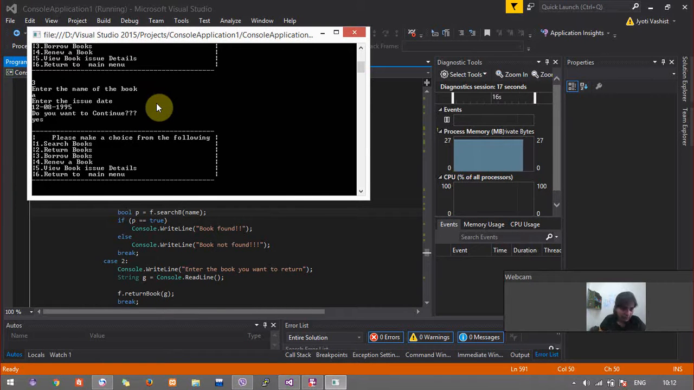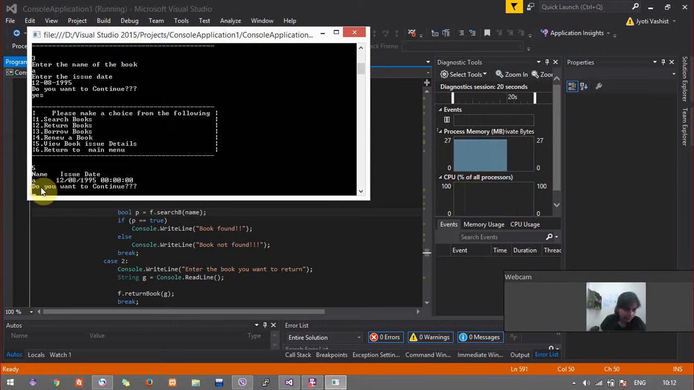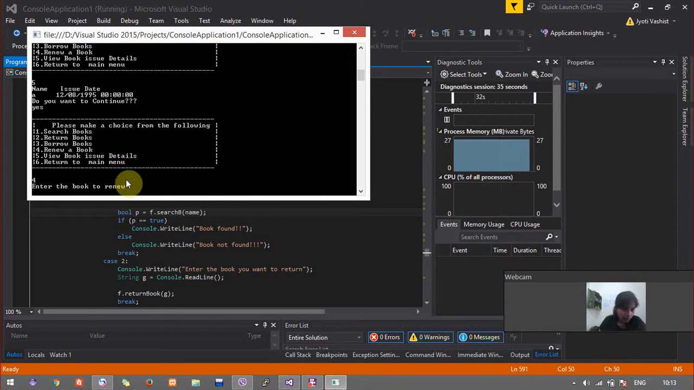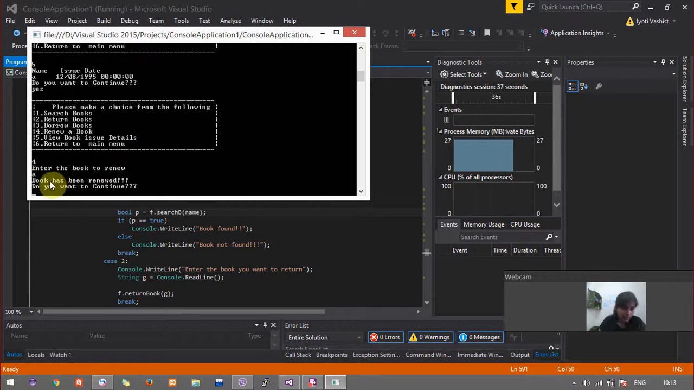Let's say I want to see the issue details. The name of the book was A and the issue detail was entered. The issue date was entered as 12/8/1995, and it is displayed as 12/8/1995. Now I want to renew the book, so I'll enter option 4. The name of the book was A. It shows me that the book has been renewed.